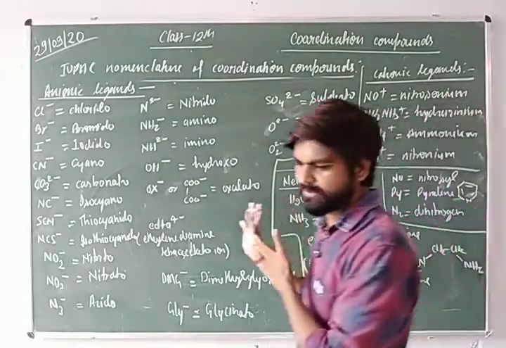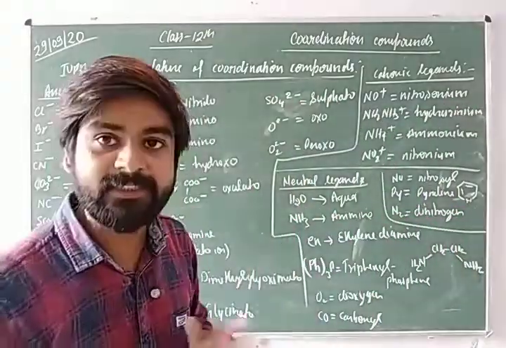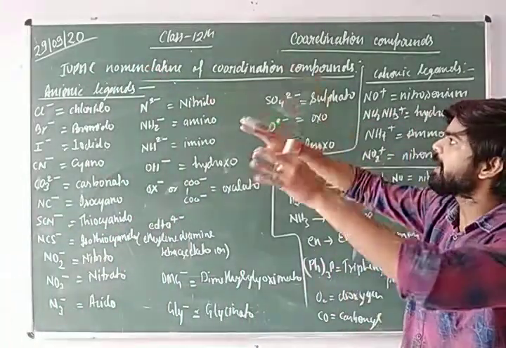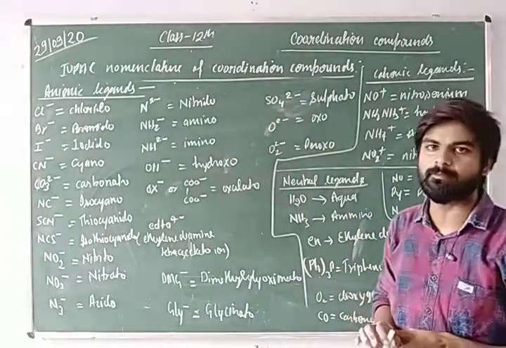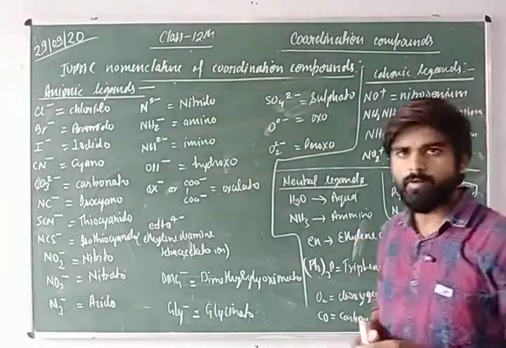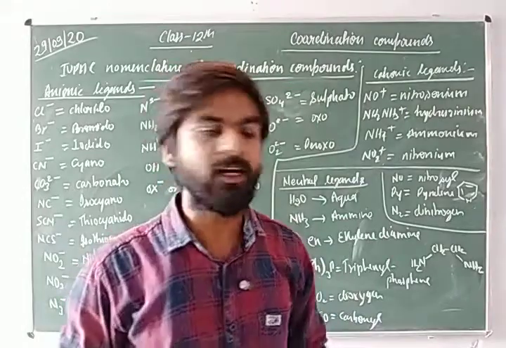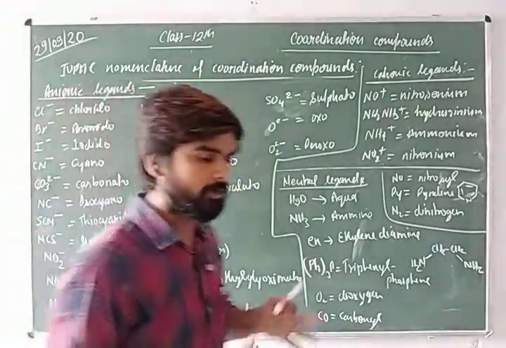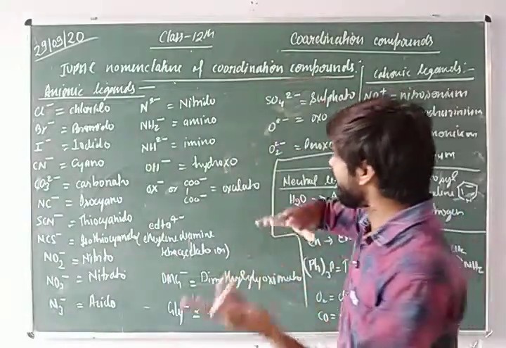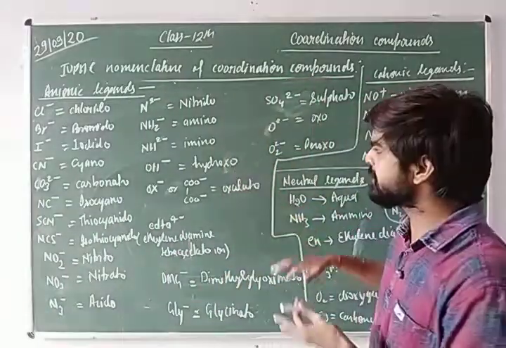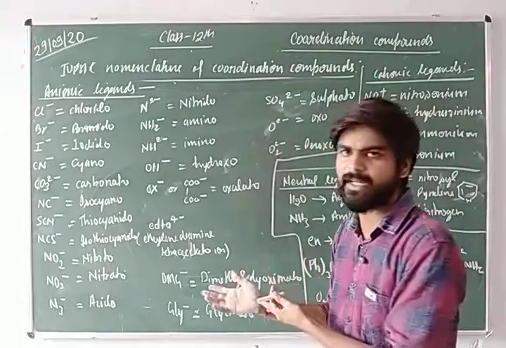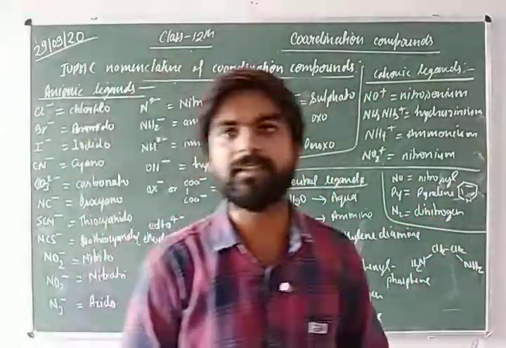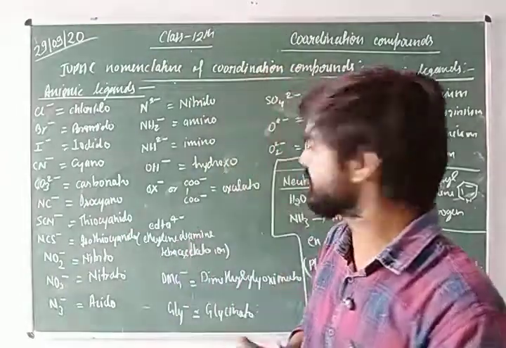So these are the six rules which I have told you for making the IUPAC nomenclature of any coordination compound. We will discuss the next rule in the next video. For today, your homework is to learn all these ligands with their specific endings and names. That's it. For today, this is enough. Thank you.